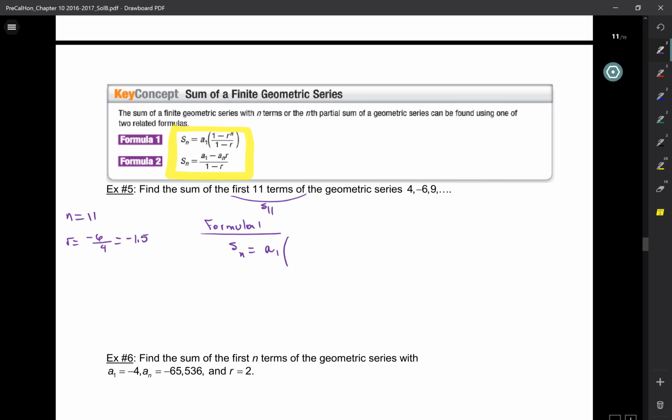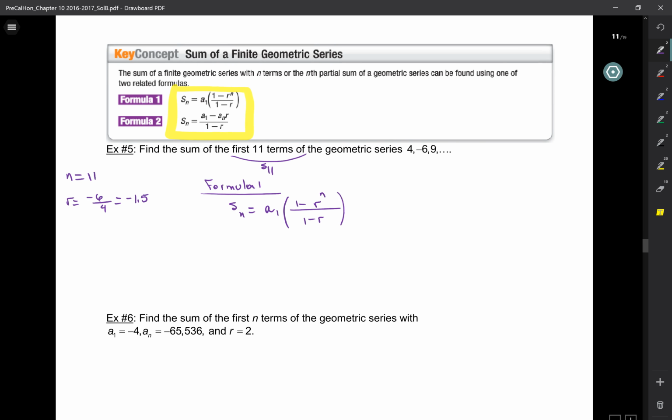So it's A1 times (1 minus R^n) over 1 minus R. The derivations are actually really, really cool, and I'm hoping we'll have some time for them later. So S11 is equal to 4 times (1 minus R^11) over 1 minus negative 1.5.